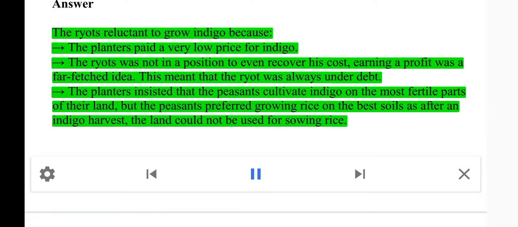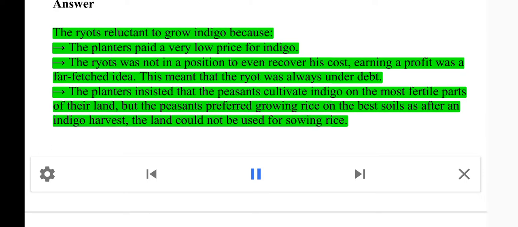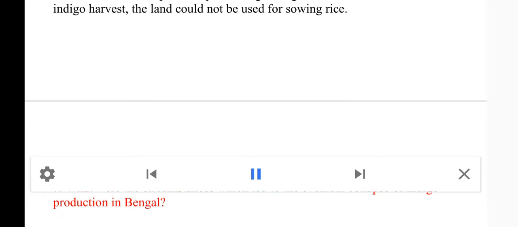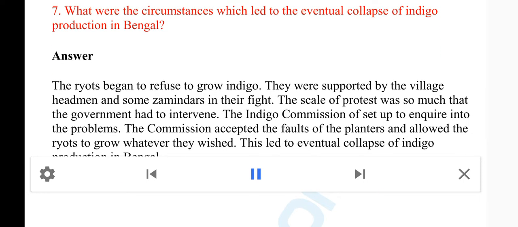Answer. The ryots were reluctant to grow indigo because the planters paid a very low price for indigo. The ryot was not in a position to even recover his cost. Earning a profit was a far-fetched idea. This meant that the ryot was always under debt. The planters insisted that the peasants cultivate indigo on the most fertile parts of their land, but the peasants preferred growing rice on the best soils, as after an indigo harvest, the land could not be used for sowing rice.